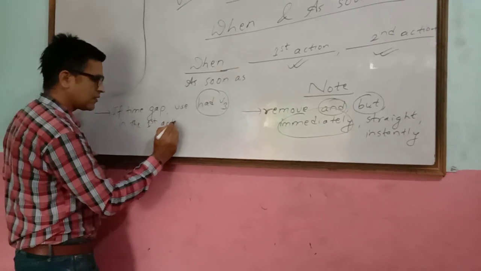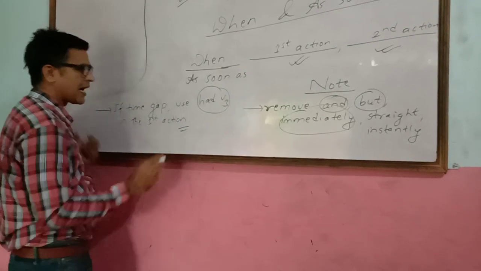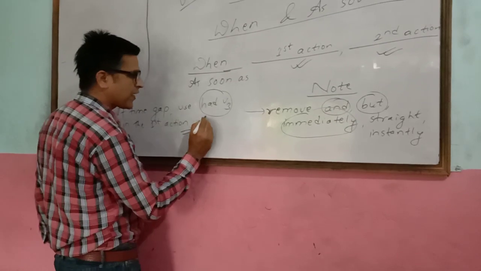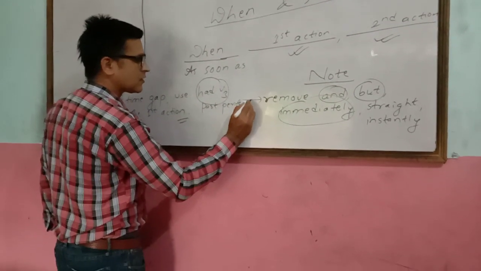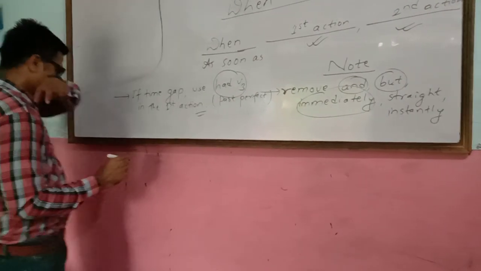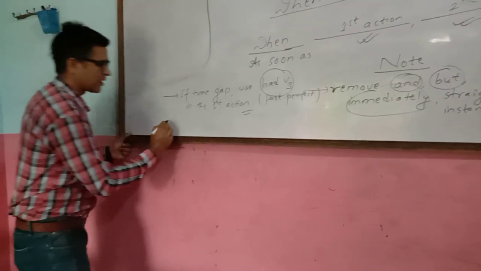Had V3 means past perfect tense. This is the second point to remember.